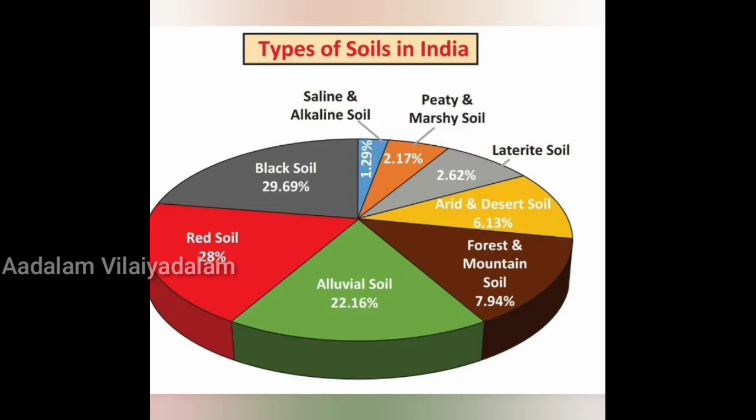Arid and desert soil. This is formed by the dry climate and high temperature. The soil is very dry and also lacks humus content due to the absence of vegetative cover. It has few chemical properties like calcium carbonate and is rich in phosphate. It is very light in color and low in moisture. Rajasthan, northern Gujarat and southern Punjab have this type of soil. Millets, barley, cotton, maize and pulses are grown in this type of soil.